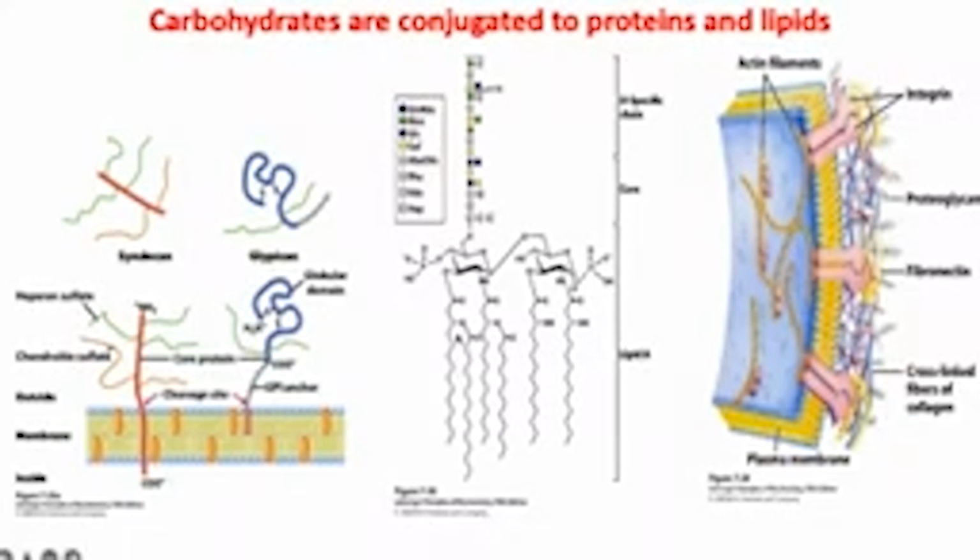So this is my last slide. I also want to leave you with the idea that simple carbohydrates and the polymers of carbohydrates, which you have seen, can conjugate to lipids and they can conjugate to proteins. And these conjugations between these 3 macromolecules, lipids, proteins, carbohydrates, have very important functional roles. And very obviously, looking from a central dogma viewpoint, these conjugations happen post-translationally. So DNA doesn't directly code for the conjugation of a carbohydrate or a lipid to a protein, but the unique sequence of amino acids has motifs which lead to conjugation of these other macromolecules to proteins.